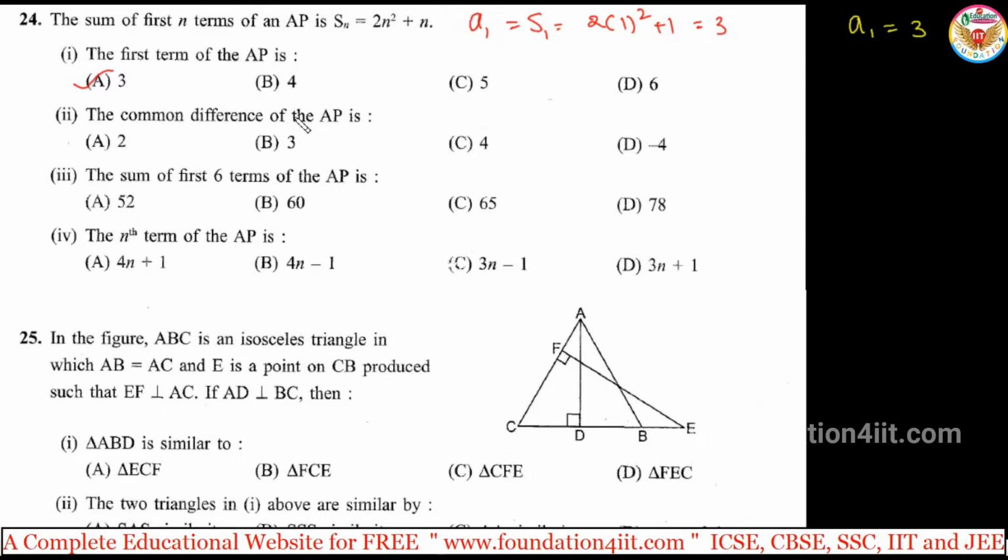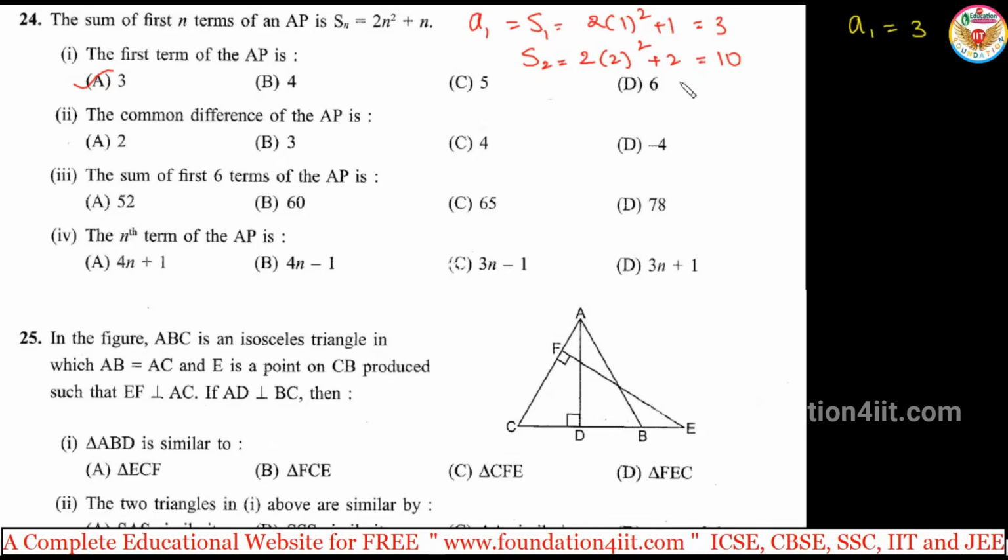Next, common difference. If you want to find the common difference, we must know the second term. But we don't have the general term formula, they gave Sn. So we'll find S2, the sum of the first two terms, a1 and a2. That is 2 into 2 square plus 2. 2 square is 4, 4 twos are 8, plus 2 is 10.